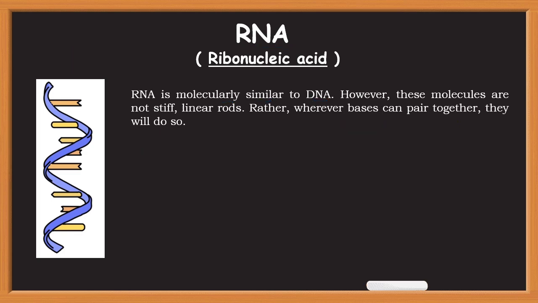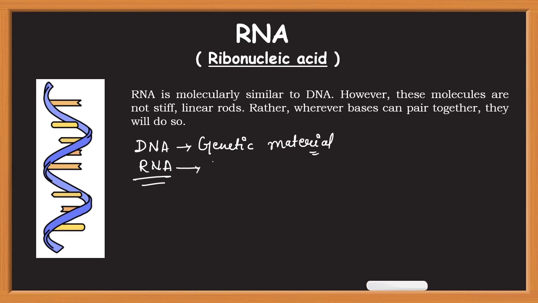Now, as far as the function of DNA is concerned, we know that DNA is a genetic material. It functions as a genetic material. Okay. RNA, on the other hand, performs various functions. One of it is a genetic material, but only in case of viruses.